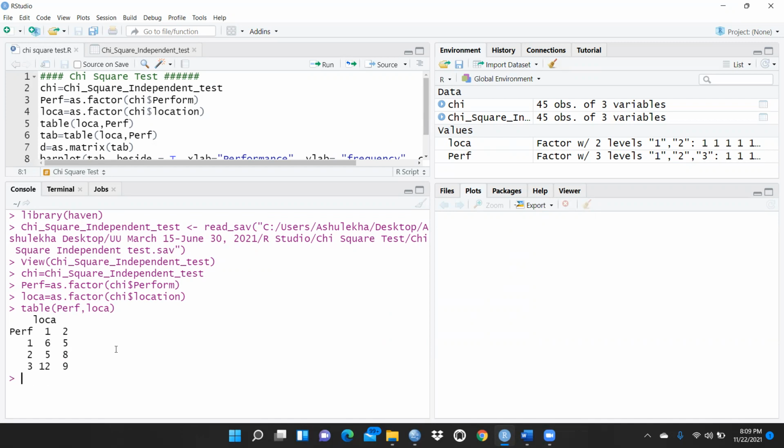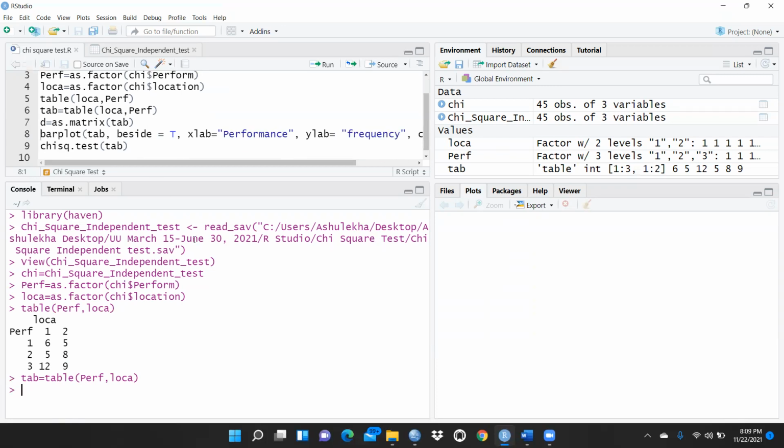Simply I would press up arrow, and here I have to write tab equal to. So I have put all these complete things in this variable, that is tab. You can see here tab. Now let's say I just want to see a bar plot of this. So what is the file name? Tab.